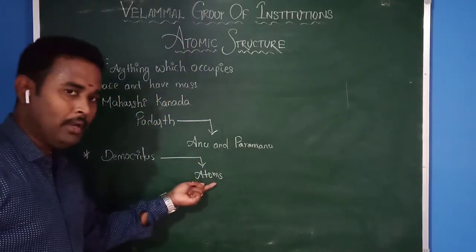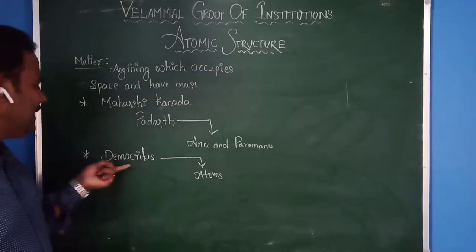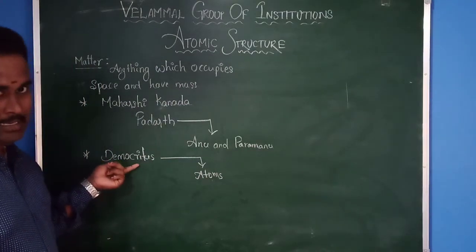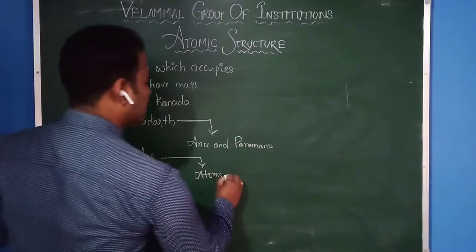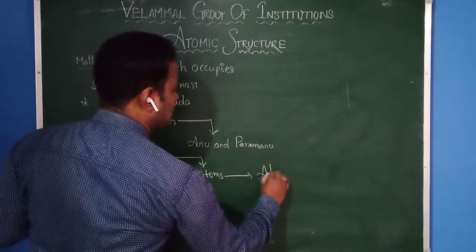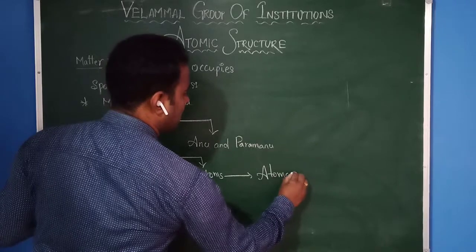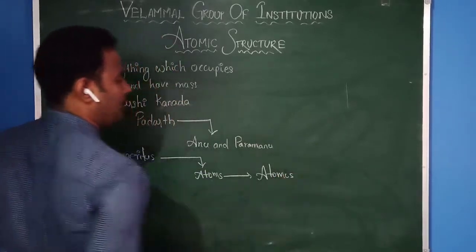Therefore, you need to remember this point. Atom is the word given by the Greek philosopher Democritus. This word atom comes from the word atomos. What is that? Atomos. What is the meaning of atomos?